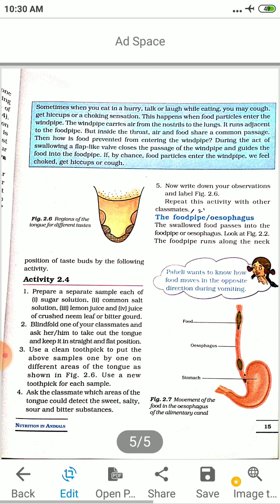The food pipe, esophagus. The swallowed food passes into the food pipe or esophagus. The food pipe runs along the neck and the chest. We will continue in the next period. So we have studied till activity 2.4.